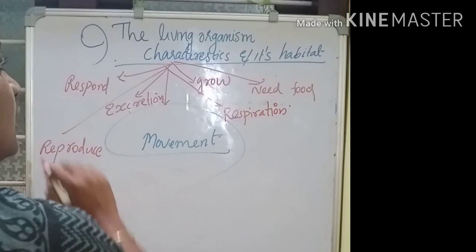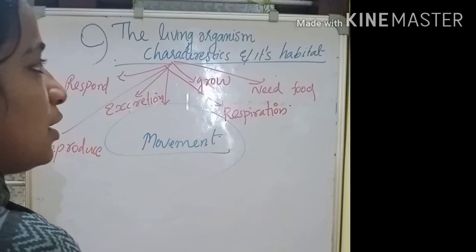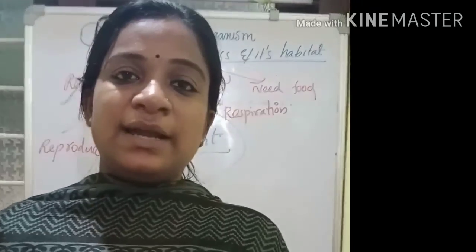So these all are the characteristics of living organisms. Okay, we will discuss the habitat in the next class.